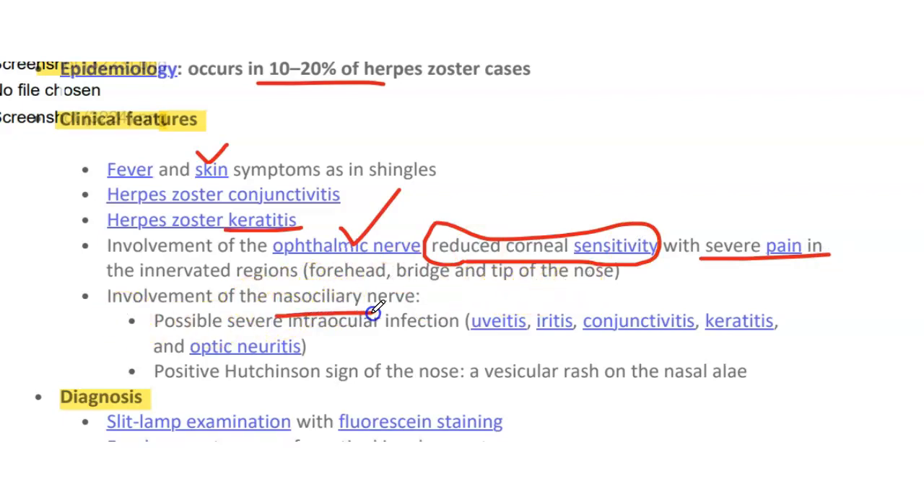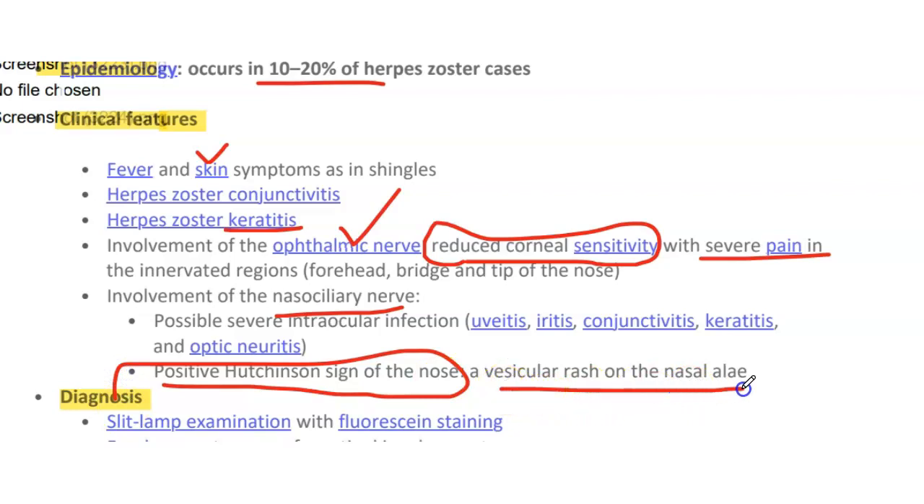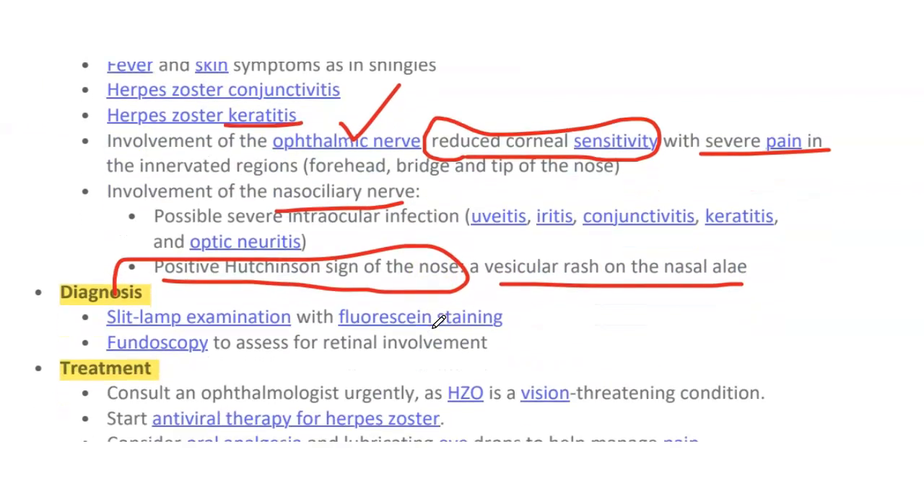Involvement of the nasociliary nerve can cause possible severe intraocular infection, uveitis, iritis, conjunctivitis, keratitis, and optic neuritis, and there will be a positive Hutchinson sign of the nose. It is a vesicular rash on the nasal ala. These are the clinical features.